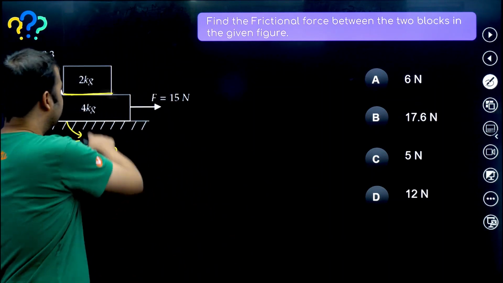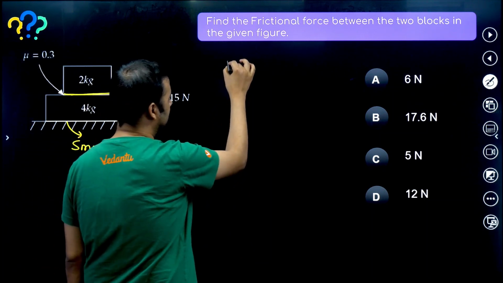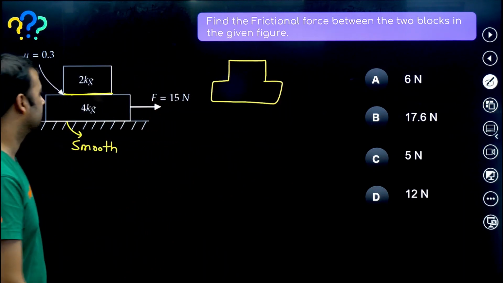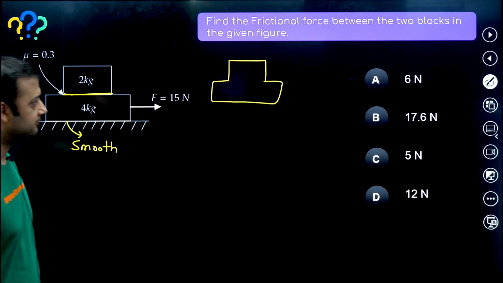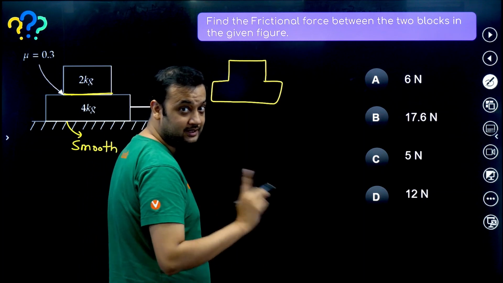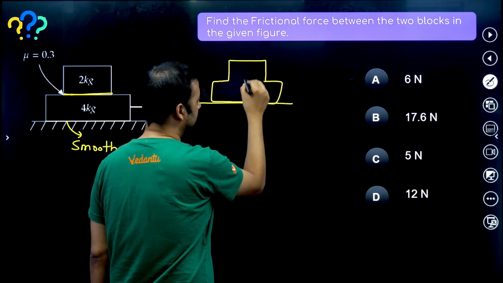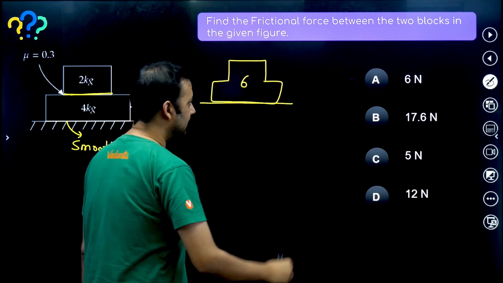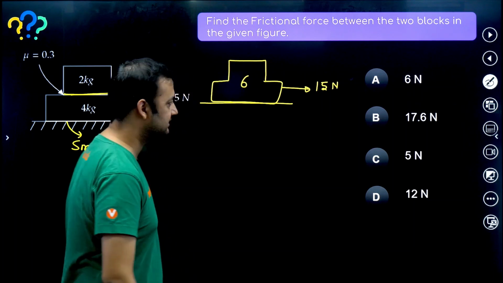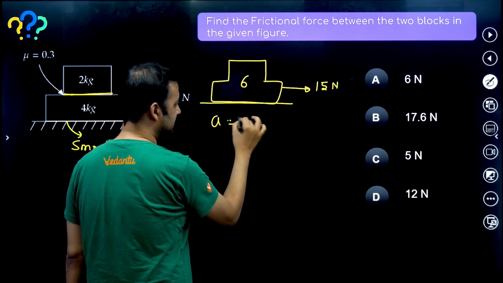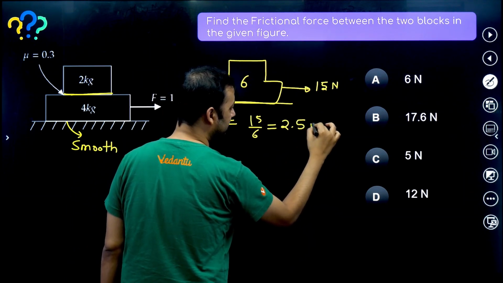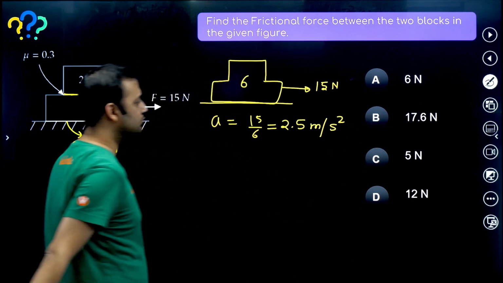First, if they are going to go together, we can think of them as one system. The friction between 2 kg and 4 kg will become an internal force, since we have assumed that they both go together. So it's a combined block of 6 kg. And what is the force acting? 15 Newton. So what will be the acceleration? Acceleration will be 15 by 6, that means 2.5 meter per second square.